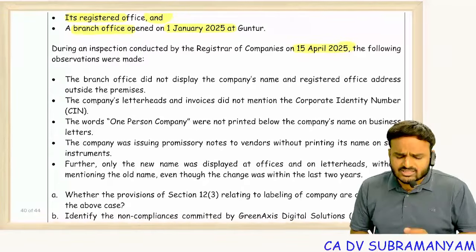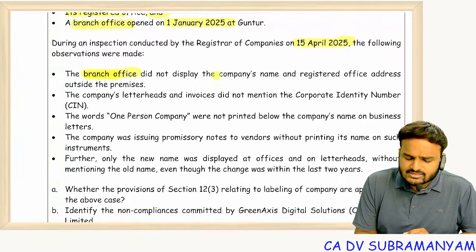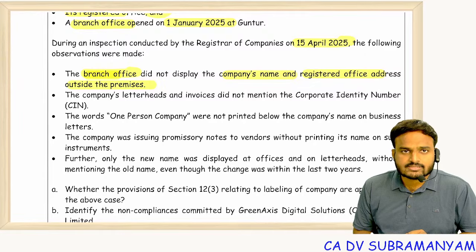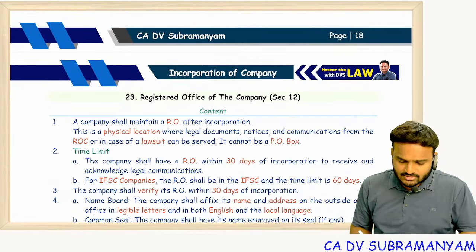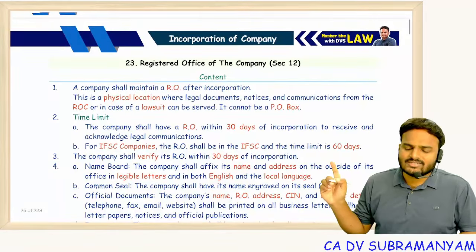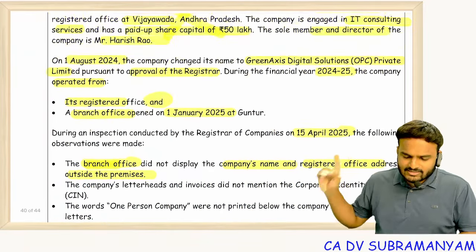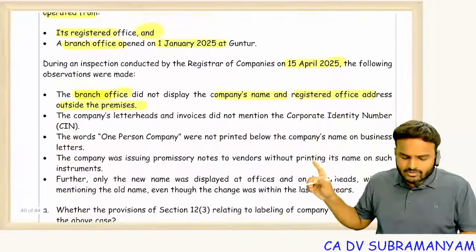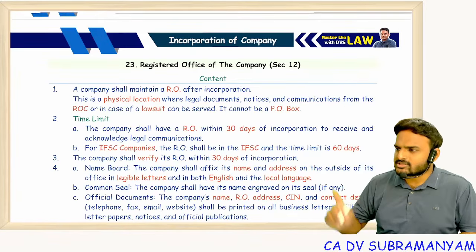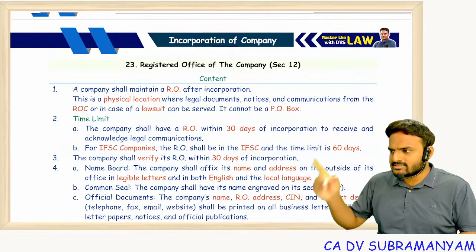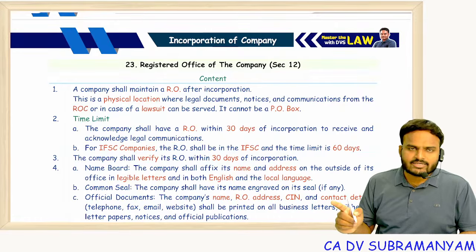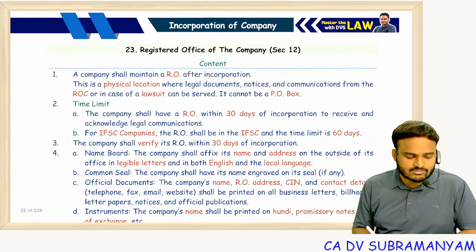Okay. During an inspection conducted by the Registrar of Companies on 15th April 2025, the following observations were made. What are the observations? The branch office did not display the company's name and registered office address outside the premises. Question on section 12. Okay. I think, yeah, this is the point. I'm sorry. So far I read the introductory paragraph only. Remaining points I'll read after section 12. First I'll read section 12 and then I'll read the content. I'll read the requirements of the question.